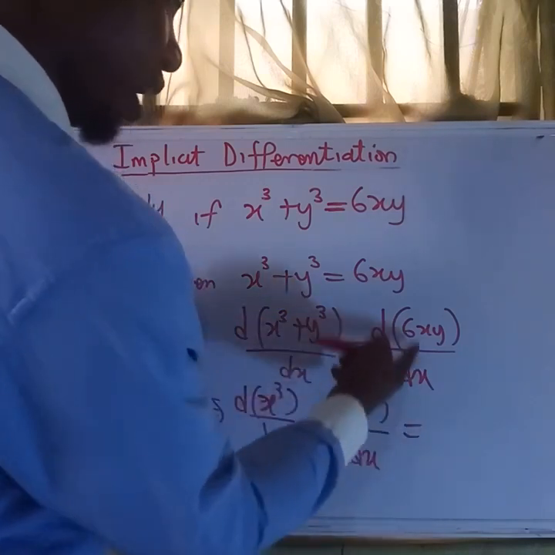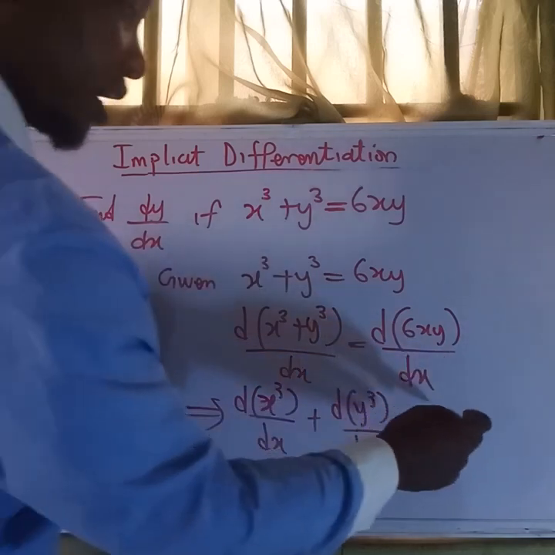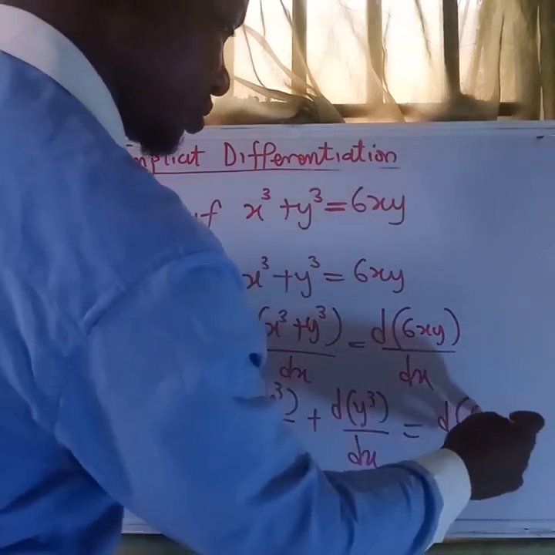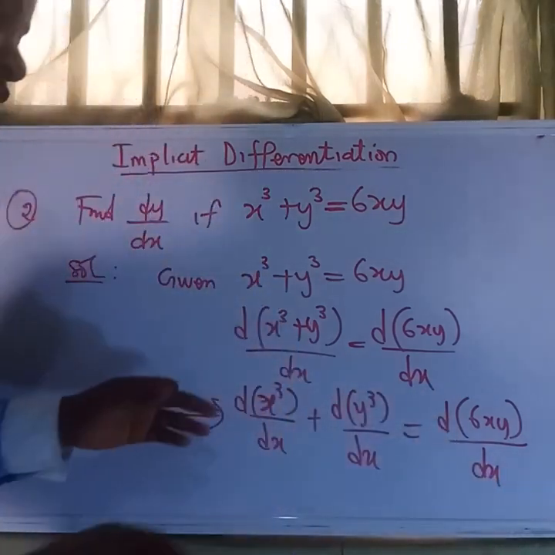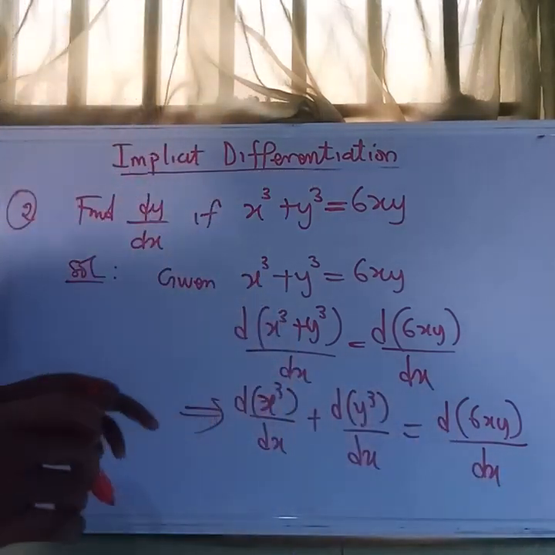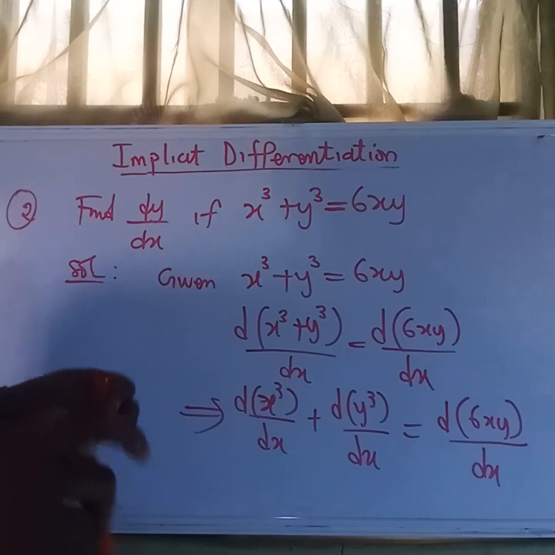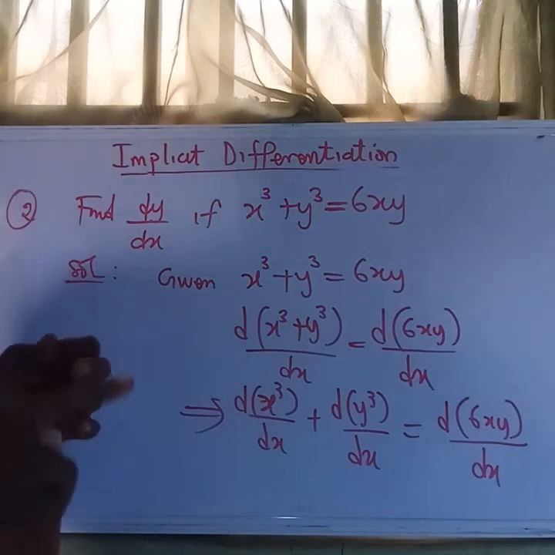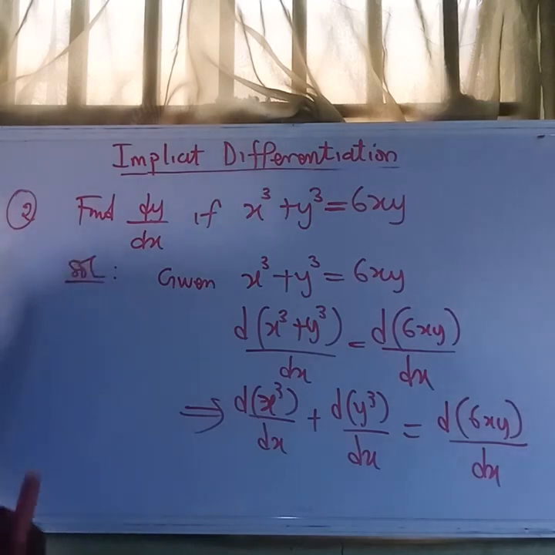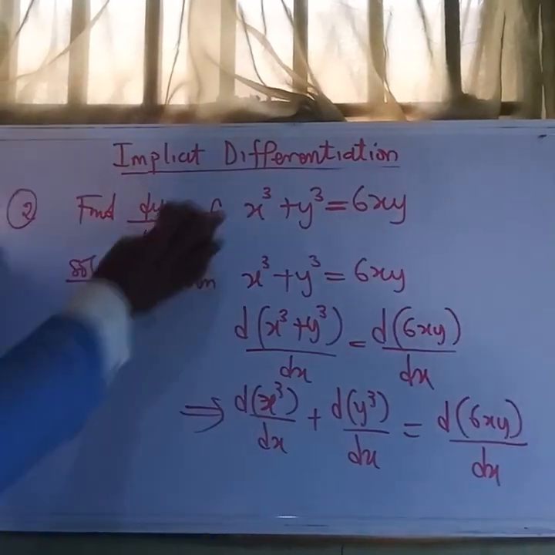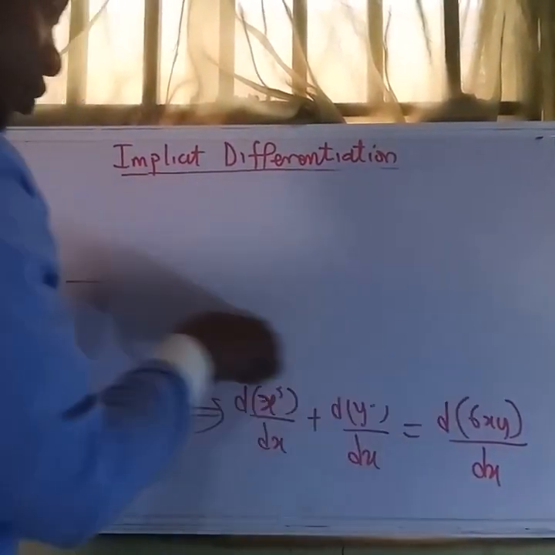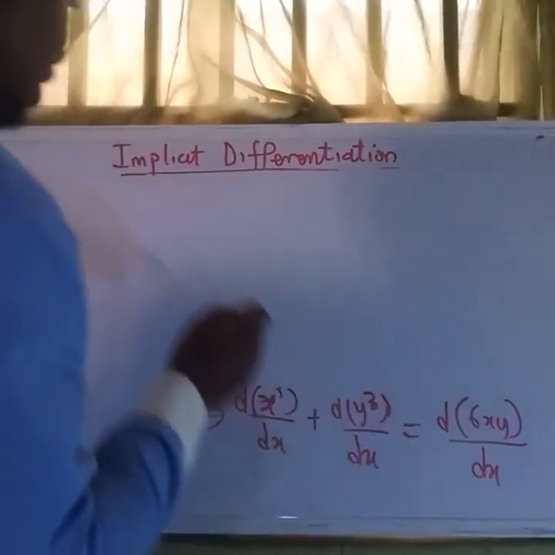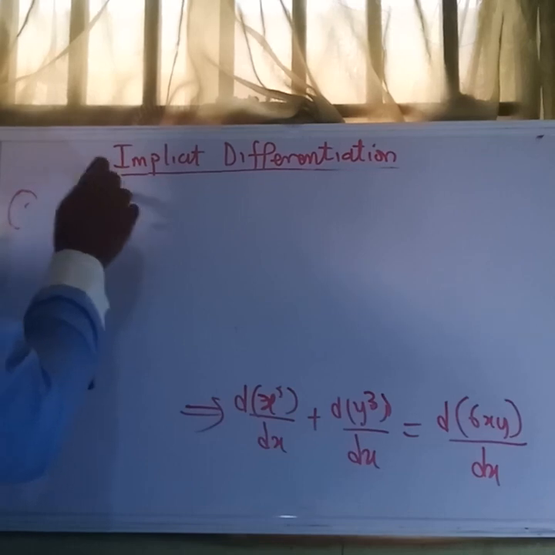Of course, here we apply the product rule because these two terms are together. What we note here is that y is a function of x, and as such we must apply the chain rule and the power rule to find their slope. So if you have this, we can now differentiate each of the terms and see what that gives.